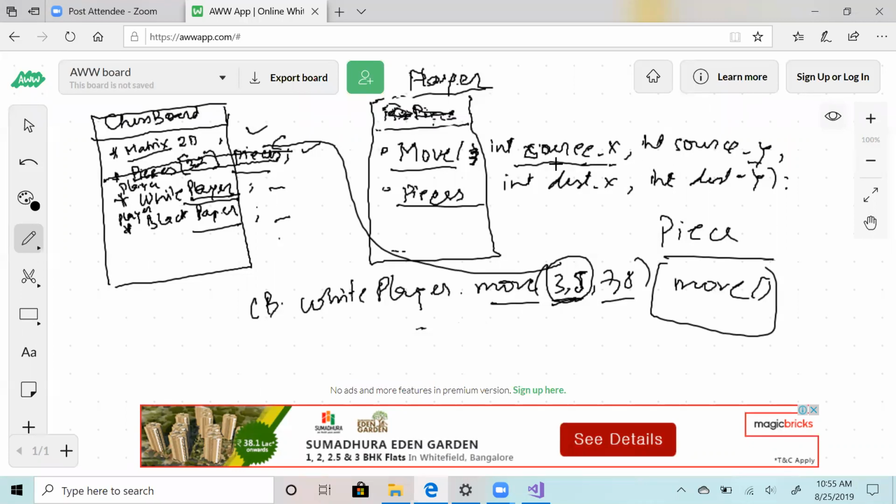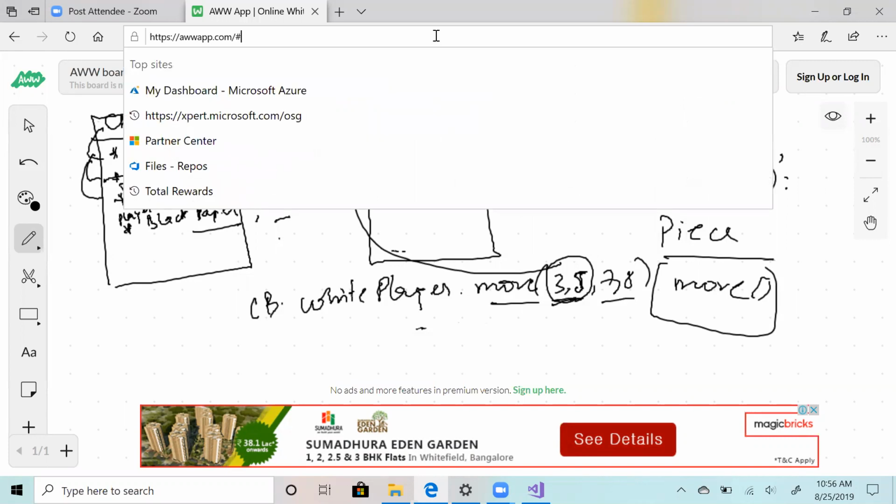So how do you actually make a move now? What input will you pass? In other words, what's the link between the player class and the chessboard class? Currently, chessboard class has all these things. Now, player has to have some link to the chessboard or the pieces to make the move. So it has to share something, right? Think in this term: chessboard is just an entity. It just has pieces and a matrix. Player is the main thing now. So player will have chessboard. And once player has chessboard, there is another way to design, which is this.